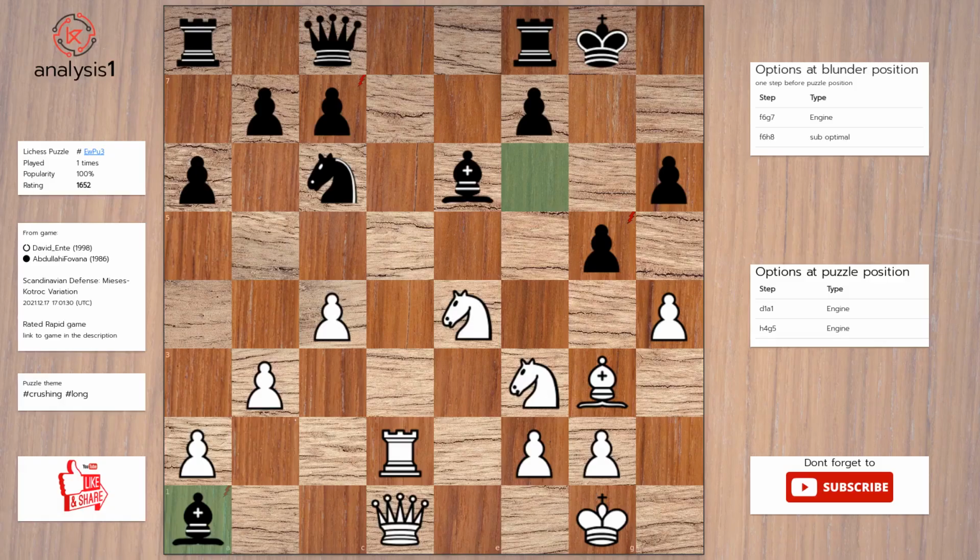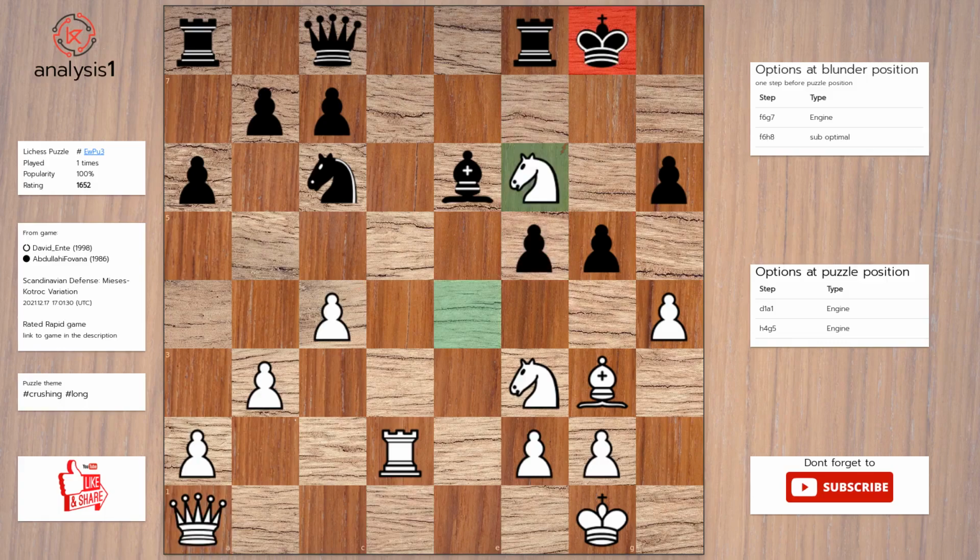The threats are: knight takes pawn. Pawn takes pawn. Knight takes pawn. Bishop takes pawn. Queen takes bishop. Checks in puzzle position are: knight to f6, check. The puzzle is solved using: queen takes bishop. f5. Knight to f6, check. Rook takes knight. Queen takes rook.